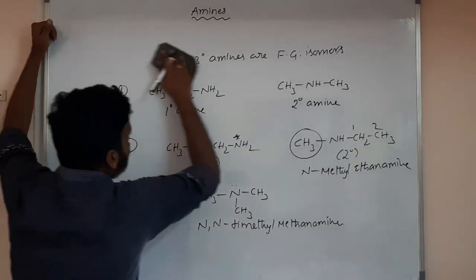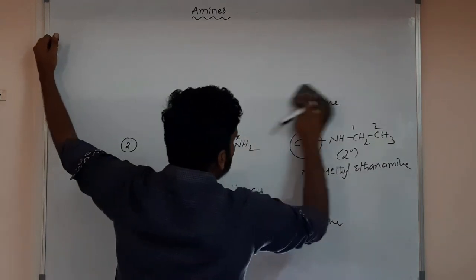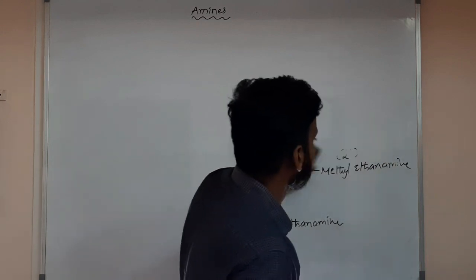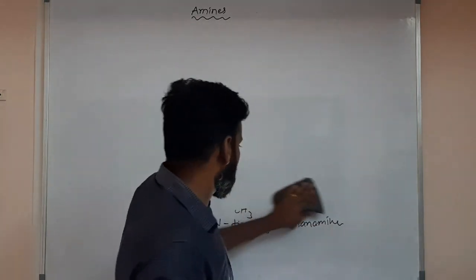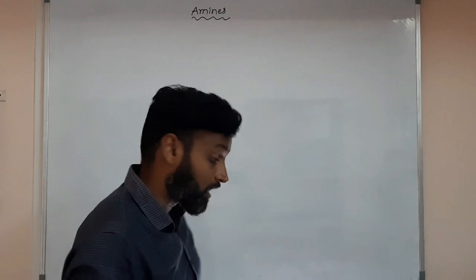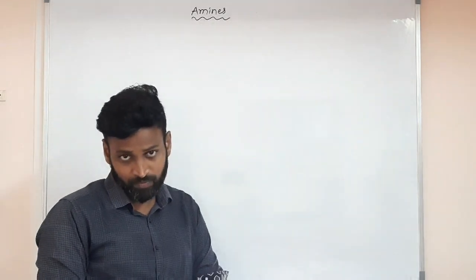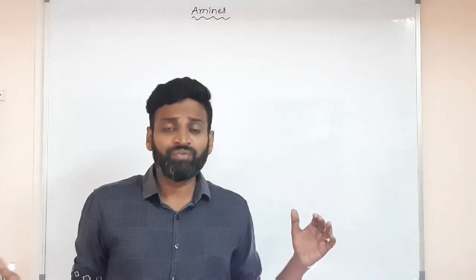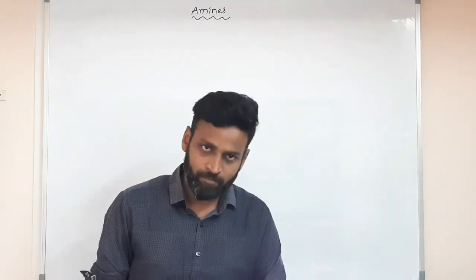Next we have to check how metamerism is possible. Let's see metamerism now. Metamerism means nitrogen having different alkyl groups, or oxygen having different alkyl groups, or carbon having different alkyl groups, or simply the functional group having different alkyl groups on both sides, left side and right side.